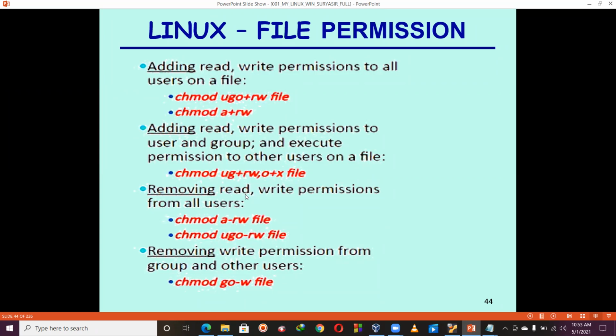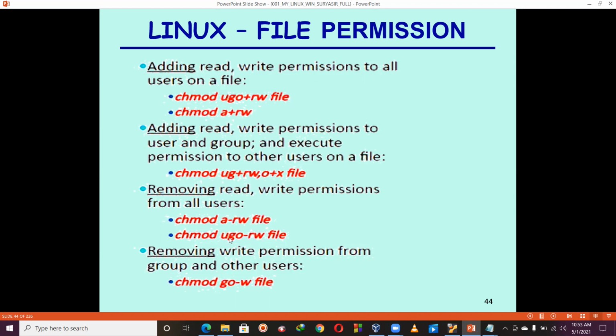Now, removing read permission and write permission from all users. So chmod a minus rw. What is the meaning of this one? It means I previously had the read and write permission set on all, but now I'm going to remove only read and write permission from all user, group, and other. So we should write like this: a minus rw. Sorry, this is not the hyphen sign, this is the minus sign. Okay, chmod ugo minus rw.